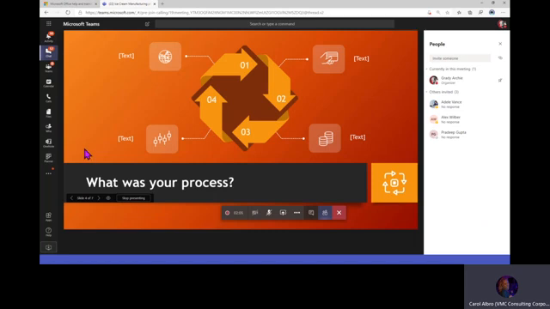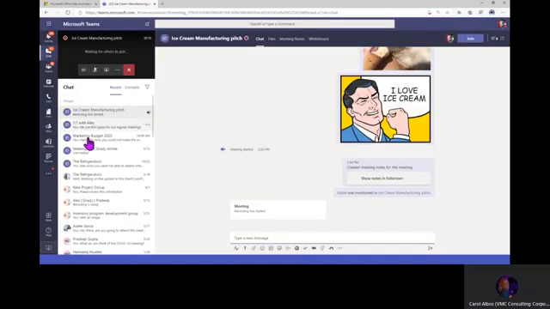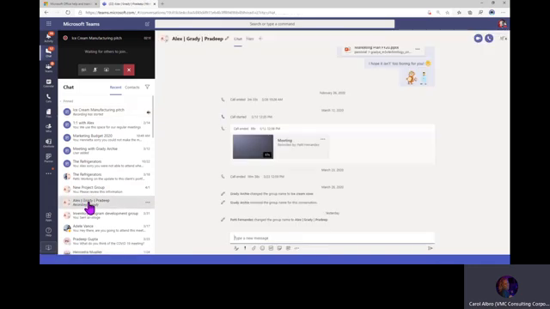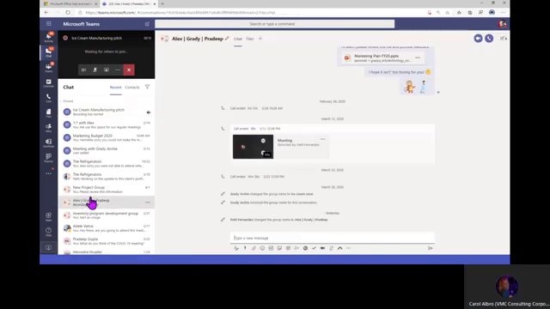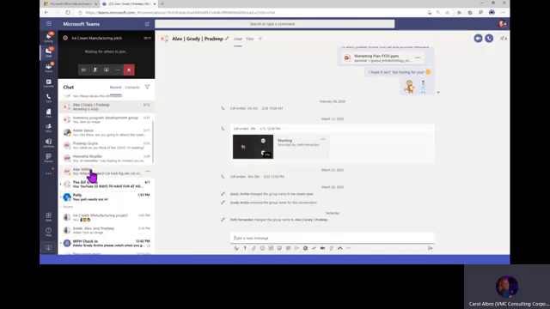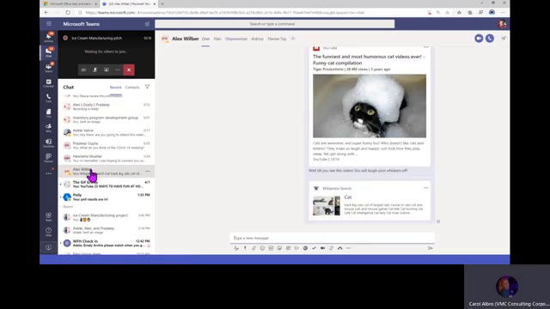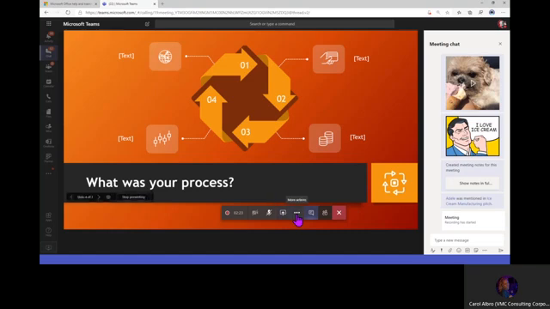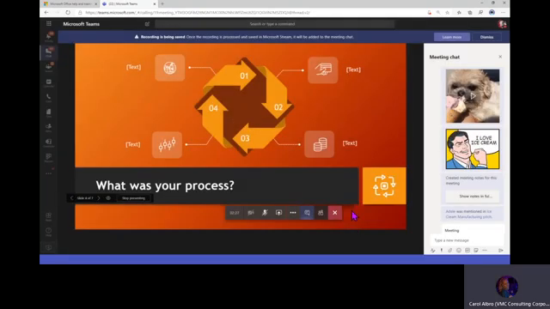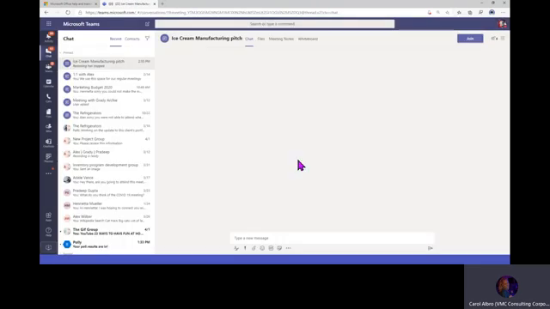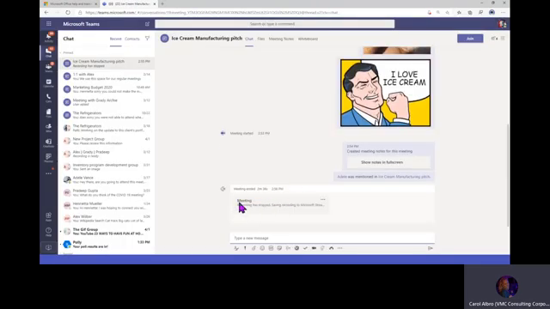All right, and let's say you want to multitask. You can just come over here and click on chat. And if you want to have a conversation with another group, or you want to have a conversation with another person, you can do that. Your meeting's just right up here in the corner. All right, I'm going to go ahead and stop the recording. And I'm going to end the meeting. Okay. All right, so that meeting is baking.